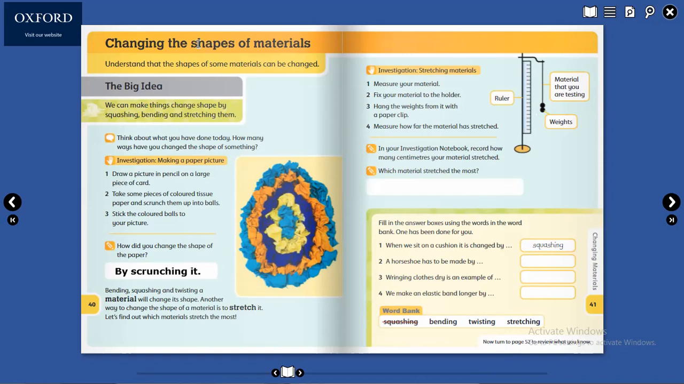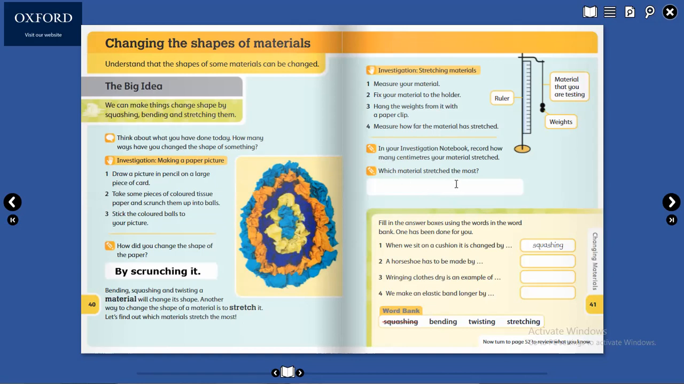Okay. This is also an activity we will do when you come to school. Measure your material, fix the material to the holder, hang the vase from it with a paper clip, and measure how far the material has stretched. So you have a ruler, the material that you are stretching, and weights. We will do this in school when you come, inshallah.